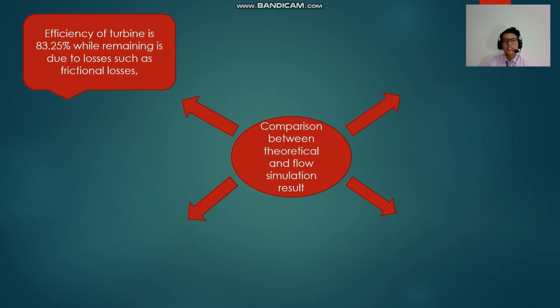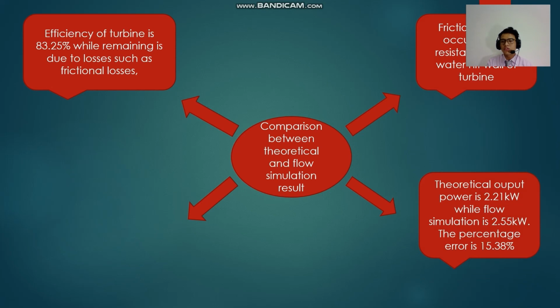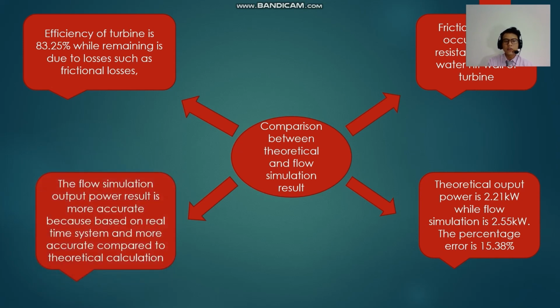Okay, comparison between the theoretical and the flow simulation result. The first one is the efficiency of the turbine, which is 83.25%, while the remainder is due to losses such as frictional losses. Frictional losses occur due to resistance of water on the turbine. The third one, the theoretical output power is 2.21 kilowatts, while the flow simulation is 2.55, which is greater than the theoretical output. The percentage error is about 15.38%. This is because the flow simulation output power result is more accurate, based on a real-time system, compared to the theoretical calculation.